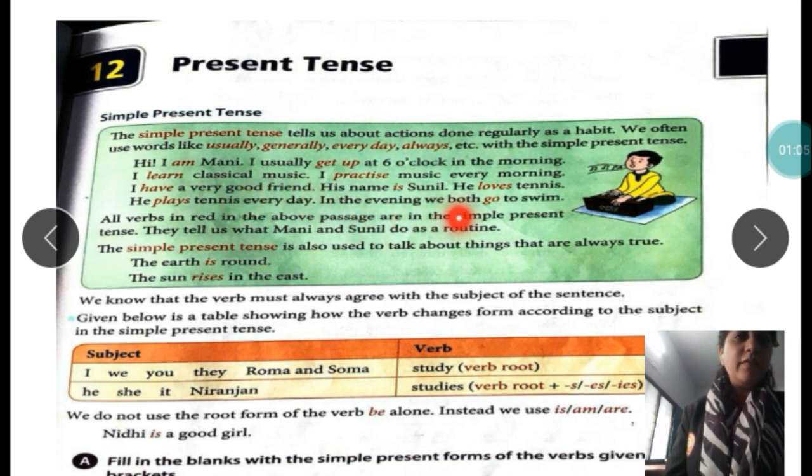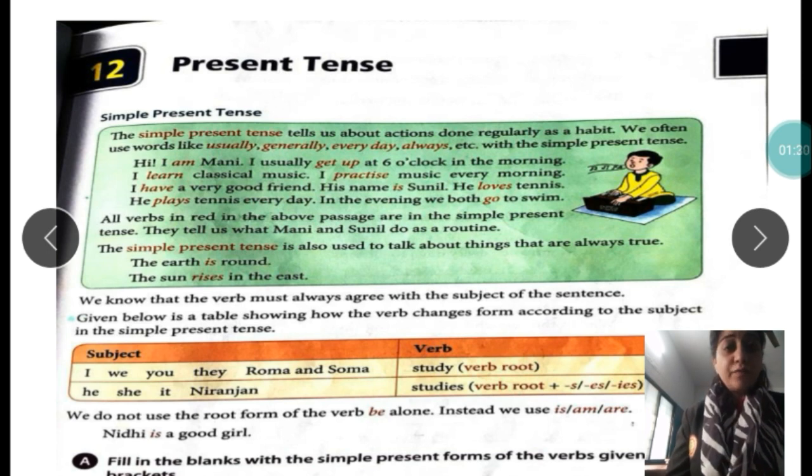In the evening, we both go to swim. So you can see all these activities show the daily routine or the actions done regularly. So all these are in the simple present tense. All verbs used in the above passage are in the simple present tense. So they are telling us about the routine.